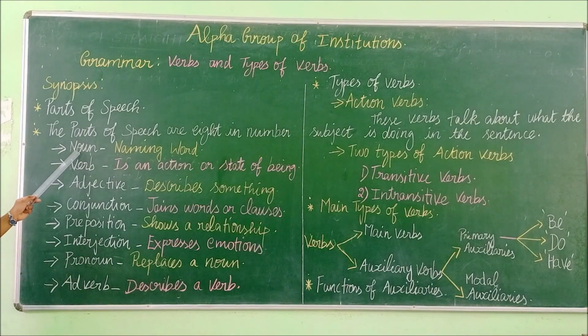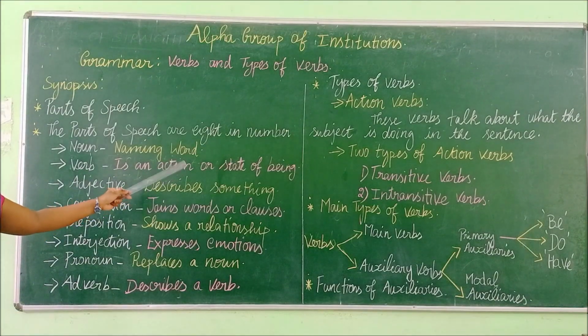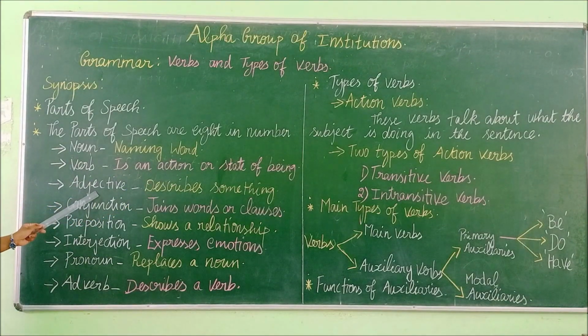What is meant by noun? Noun means naming word. What is meant by verb? Verb is an action or state of being. What is meant by adjective? Adjective describes something. What is meant by conjunction? Conjunction means it joins words or clauses. What is meant by preposition? Preposition shows a relationship.